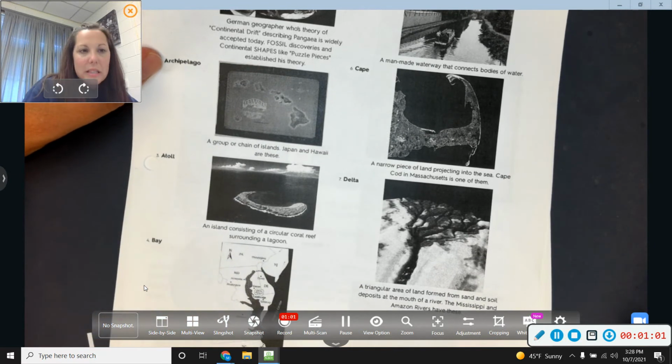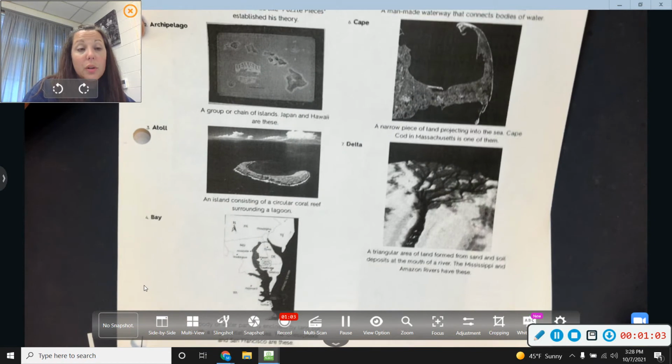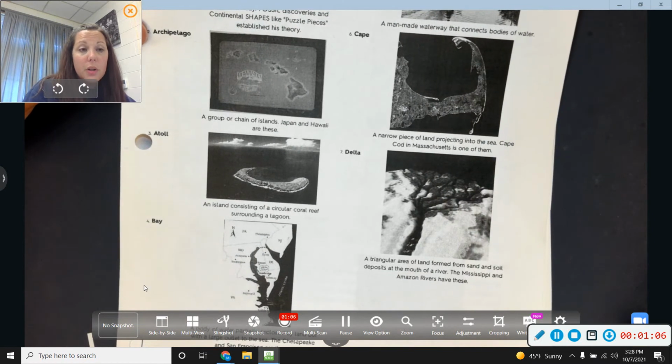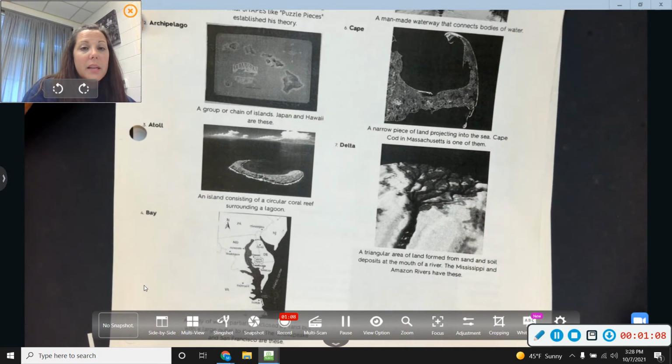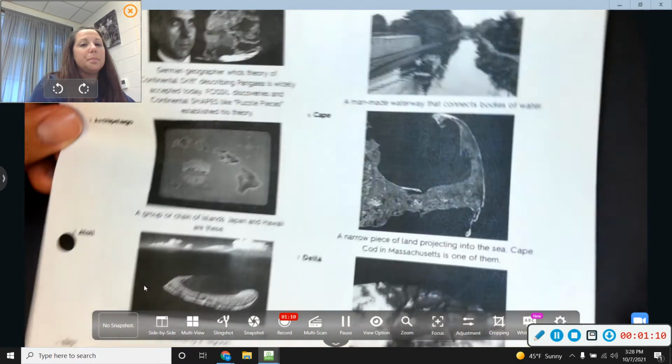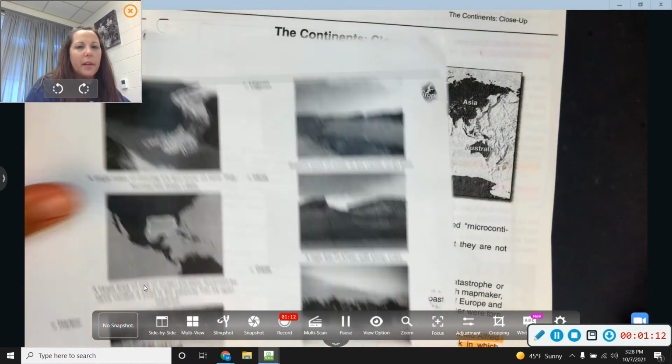So you want to just study these terms. You can study them here on the packet. You can also use Quizlet and study it on the computer. So that's the front and the back of this.